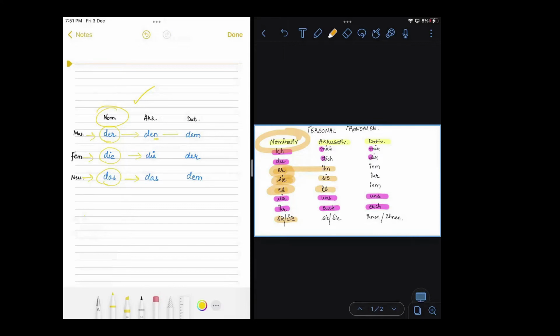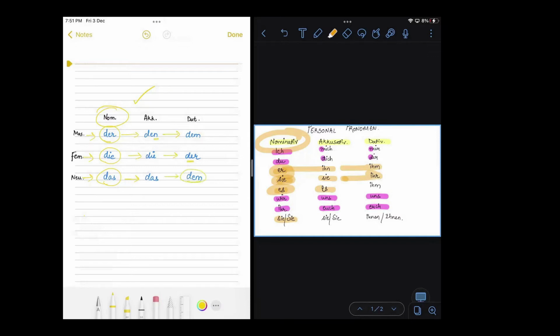Let's go to Dativ. Der becomes dem with an ending m, hence ihm, with an ending m. Here it is becoming der. Feminine is becoming der, it is changing. Hence here also ihr, which has an ending r.